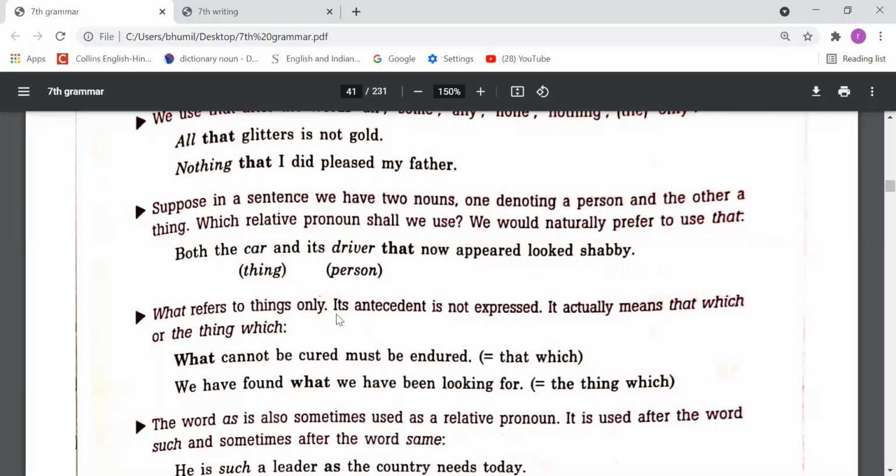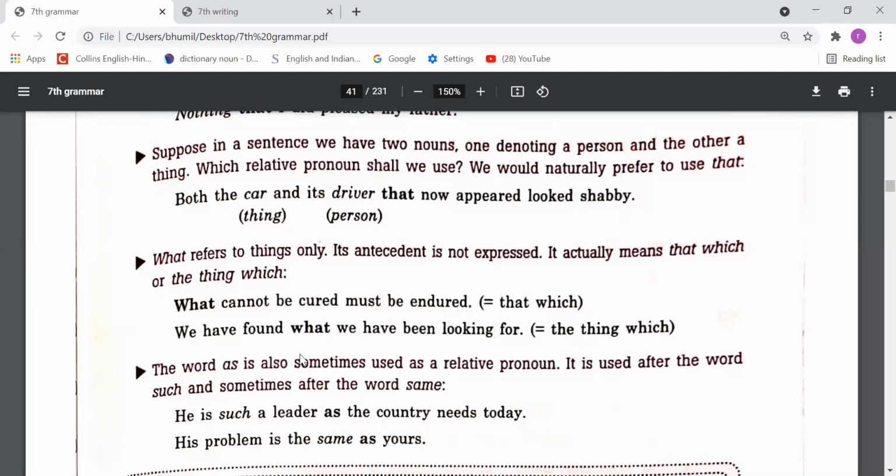What refers to things only, and its antecedent is not expressed. It actually means that which, or the things which. What can be cured must be endured. We have found what we have been looking for. So we can use what for things when we need to give the meaning that which.